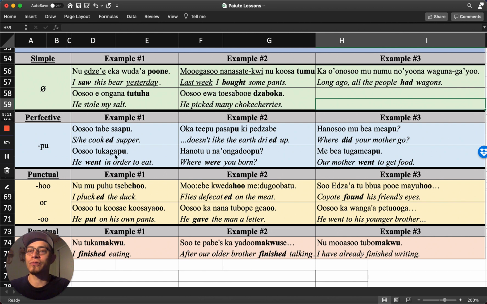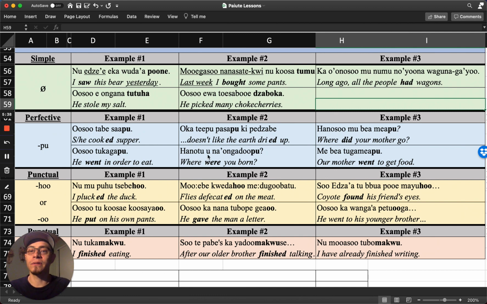Another one is usu tekarap. Usu tekarap. He went in order to eat. So in this case, you have two different verbs here. The root is tuka, to eat. Ga is a suffix verb, which means to go. And then you got this suffix pu, meaning complete, perfect action. He went in order to eat.